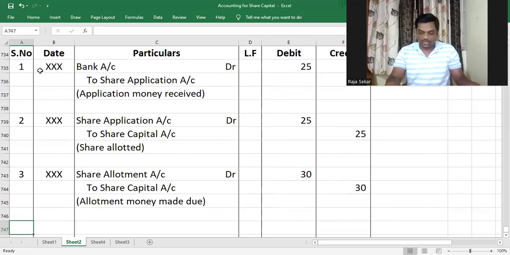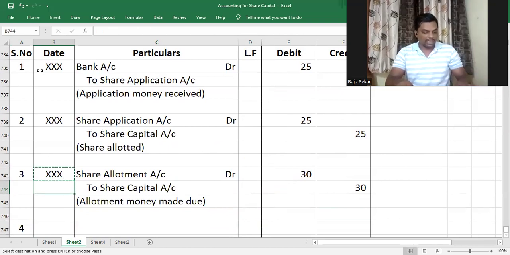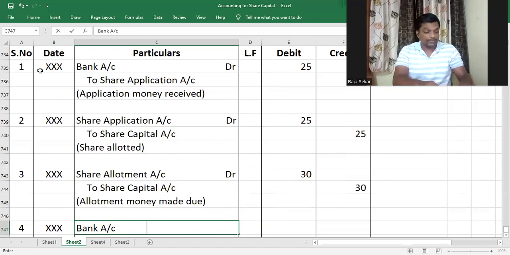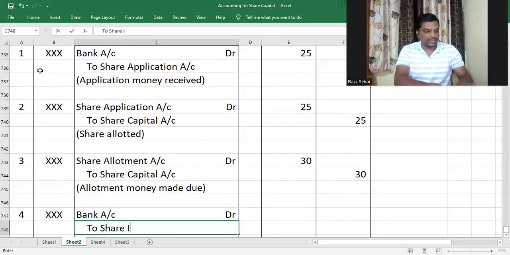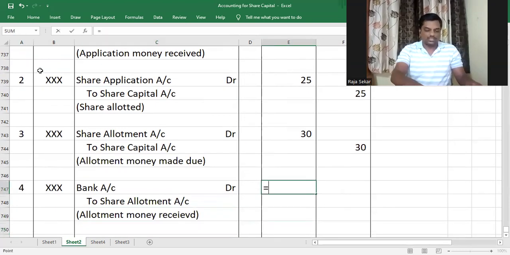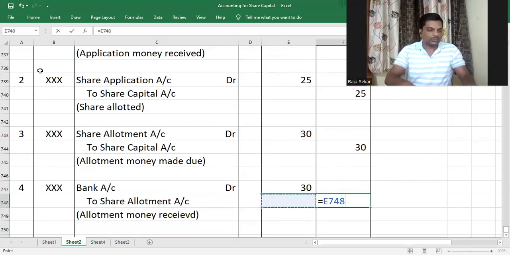And then, my dear children, the fourth journal entry would be to receive allotment money. Shreyas has paid the allotment money, and therefore it will be bank account debit to share allotment account. That is allotment money received. And that, my dear children, is the 30 rupees that we made due.